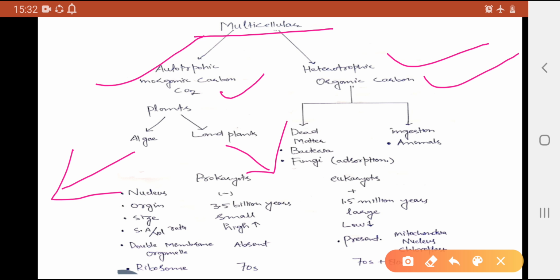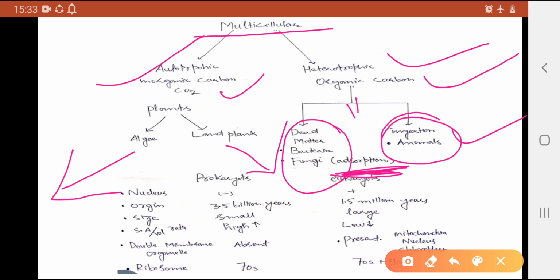And heterotrophs are further classified on the basis of mode of nutrition. Here you can consider it mode of nutrition: ingesting animals, and the organisms that are dependent upon dead and decayed matter, such as fungi and bacteria. They show a process that is known as absorption. I hope it will be discussed very soon. The major difference between ingesting animals and dead matter decaying organisms is that